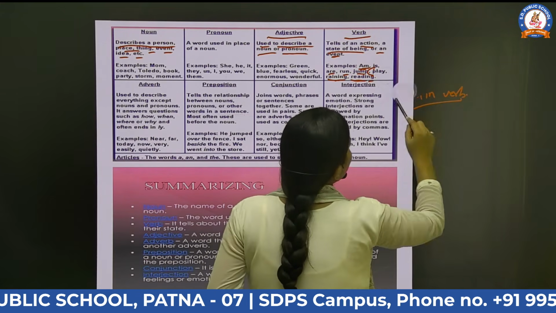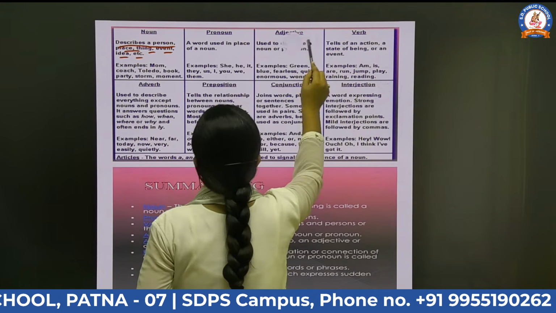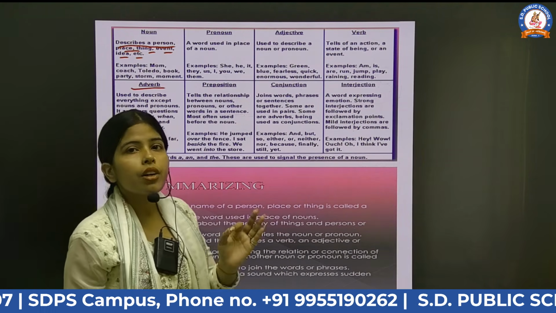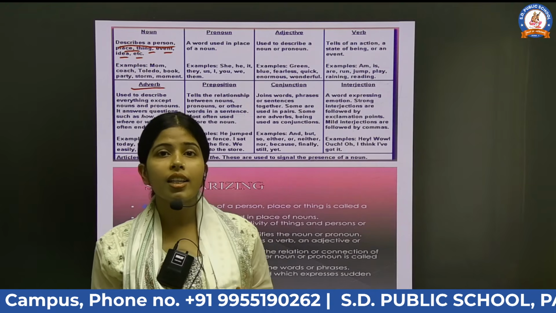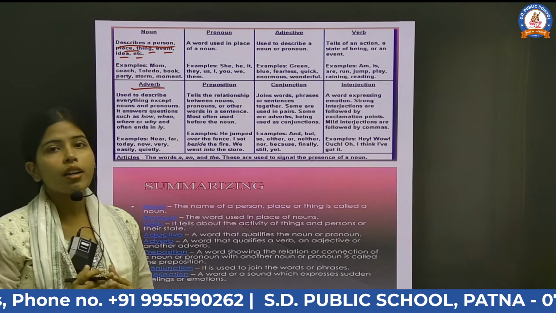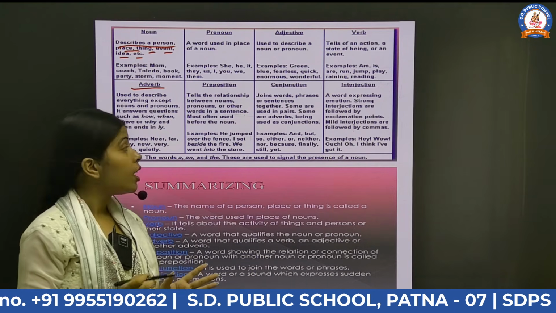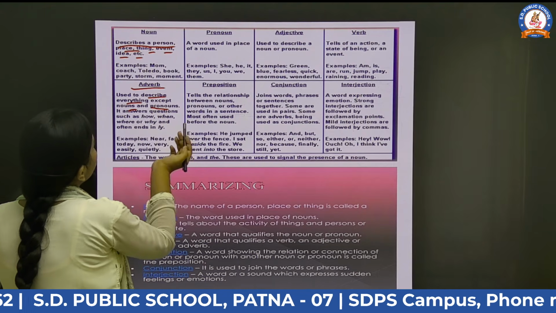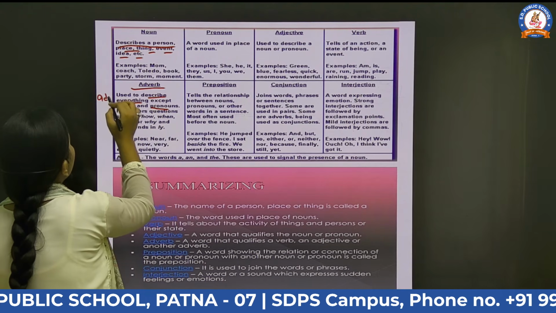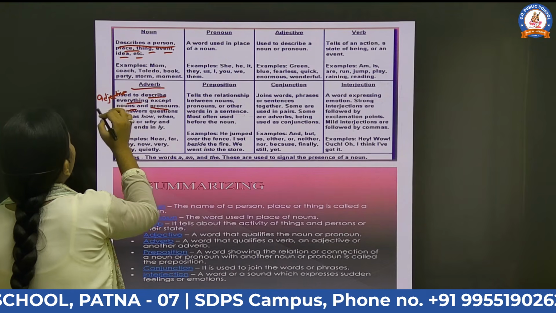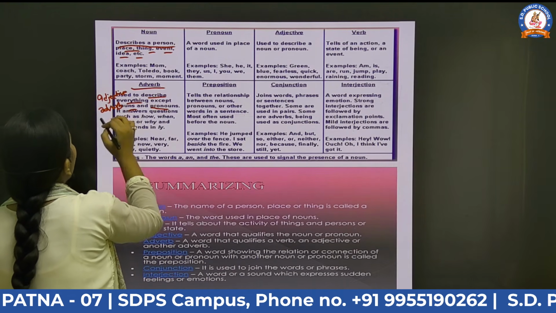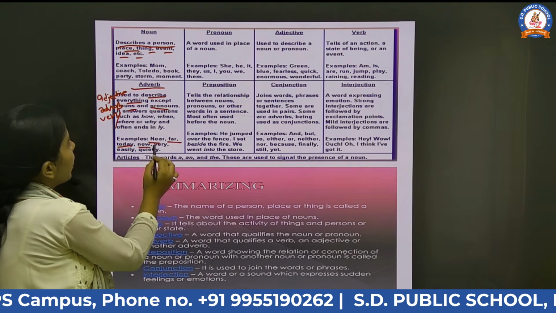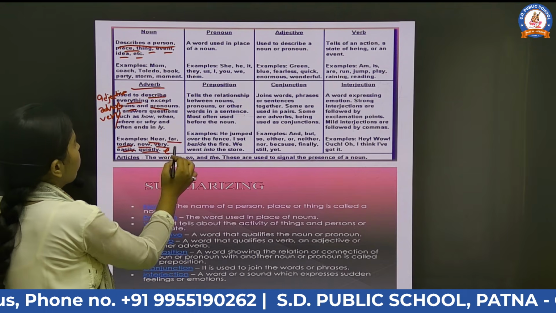Now next move to the next topic, which is adverb. Adverb is what? Adverb is a word which will qualify an adjective, adverb or a verb. Adverb is a word which will describe everything except noun or pronoun, which means what? It will describe an adjective, adverb or verb. For example, you can see near, far, today, now, very, easily, quietly, etc.